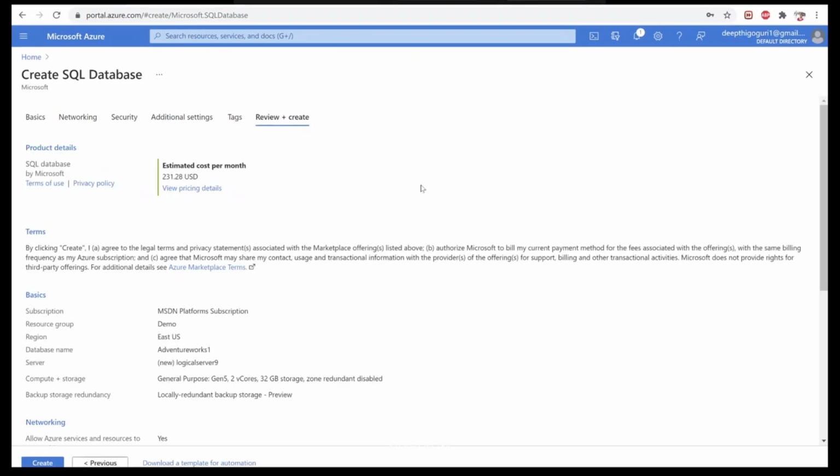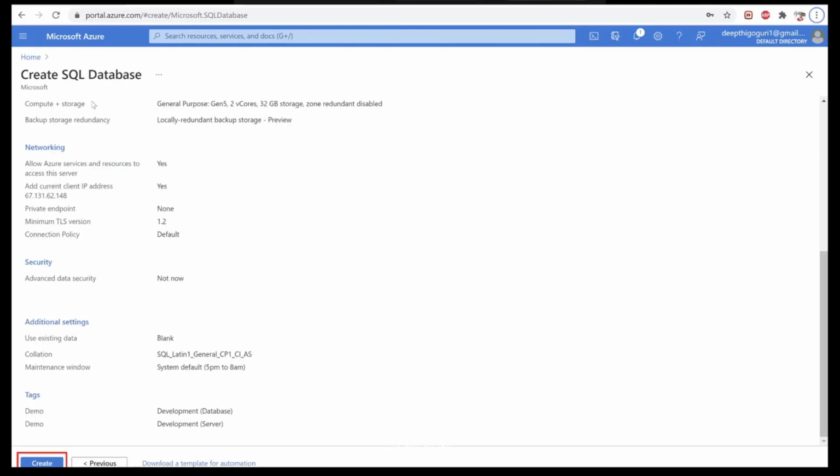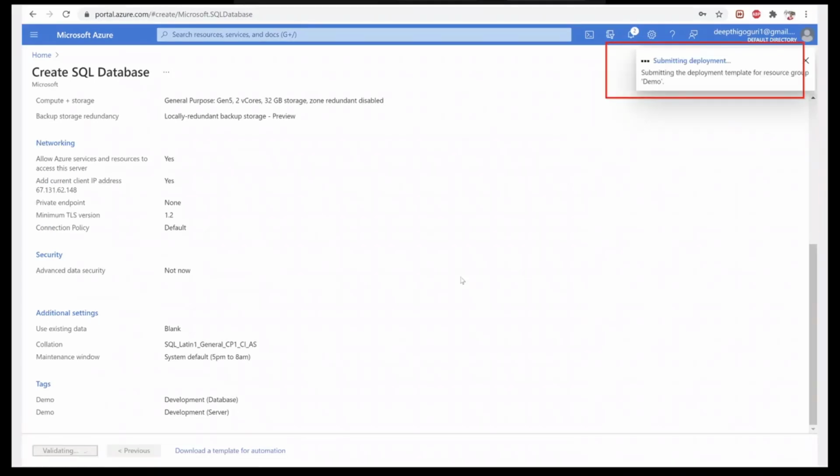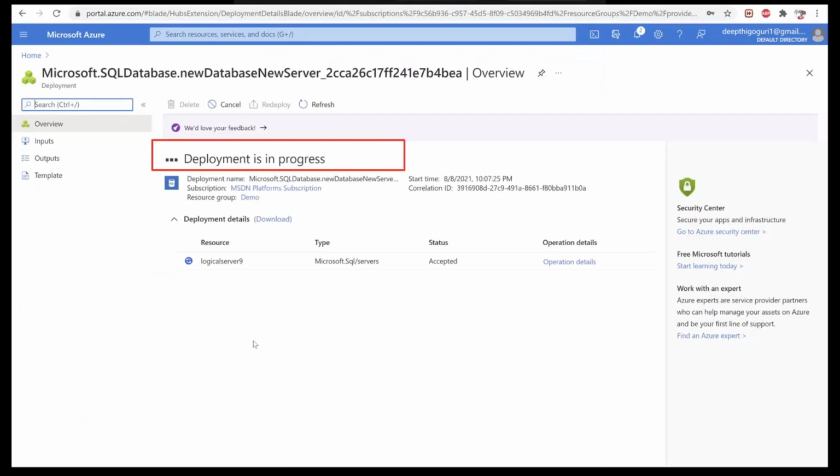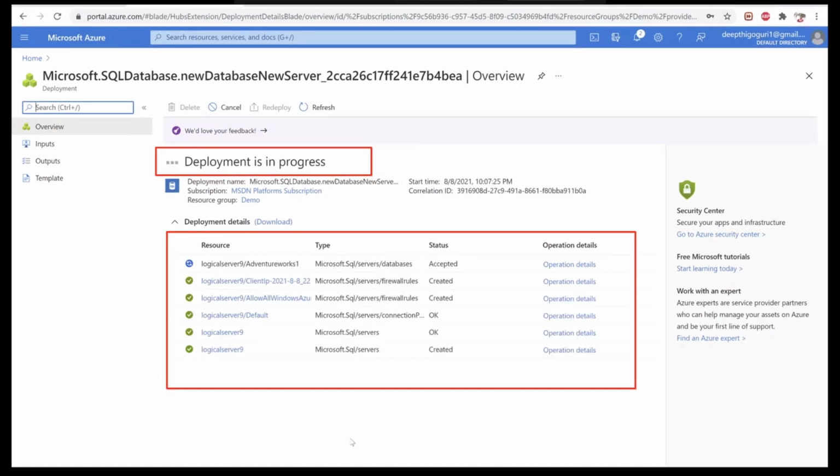If you review and create, just go ahead and review all of the options that you chose, and then click on create. It will give you submitting deployment. The deployment is in progress. It will take a couple of seconds while creating your Azure SQL database. During the process, you will see the logical server is being created first, and then your database is going to be created.